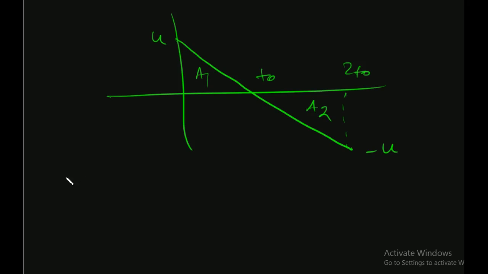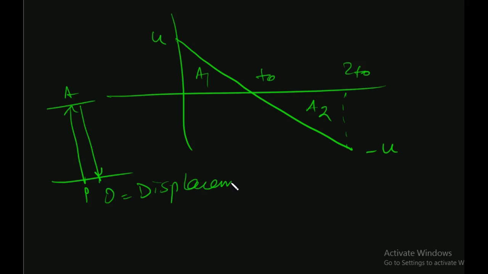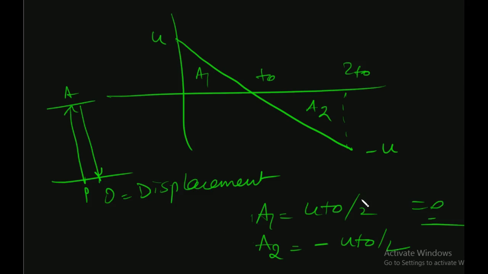Now what is the displacement? Just by simply seeing we can obviously calculate the displacement. From P it has gone up to A and then come back to P. Obviously any layman can tell displacement is 0, alright. But from graph obviously displacement is 0 because A1 is equal to u t naught, but in case of displacement A2 will become minus u t naught. So A1 plus A2 would be equal to 0, alright. These are the concepts, these are very important concepts.